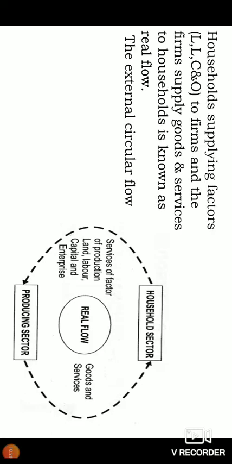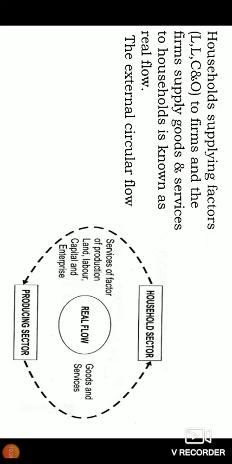I'm drawing it here. And the producing firms, or producing sector, is selling goods and services to the household. This is the outermost circle. This is called the real flow. Very simple. What is real flow? It is households selling the services as factors of production, land, labor, capital, enterprise.